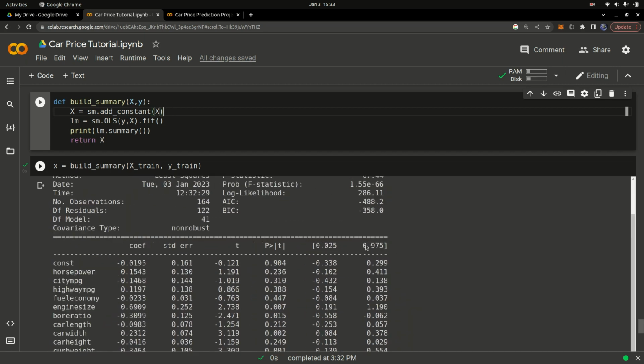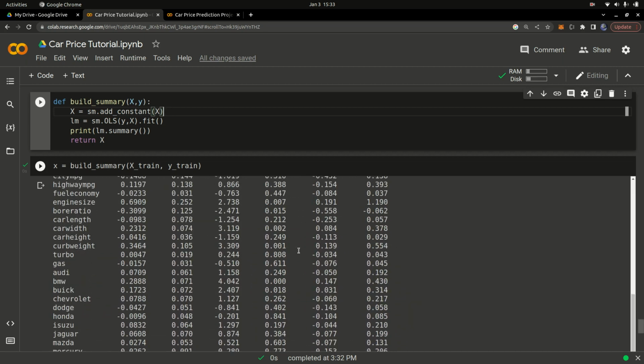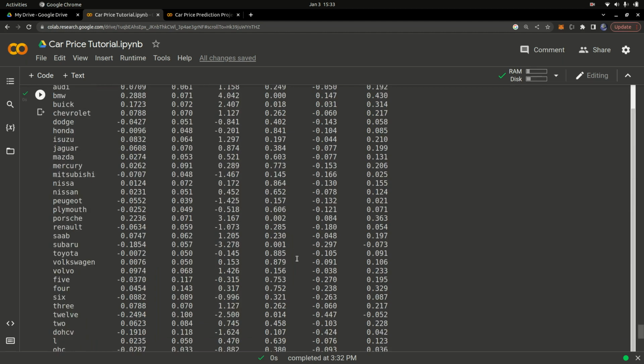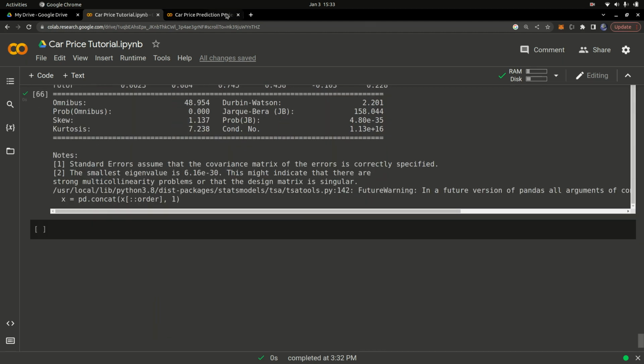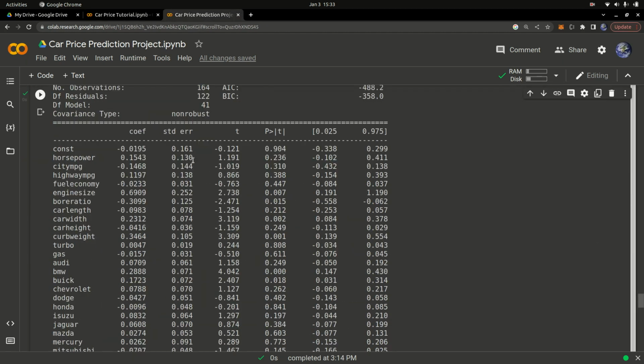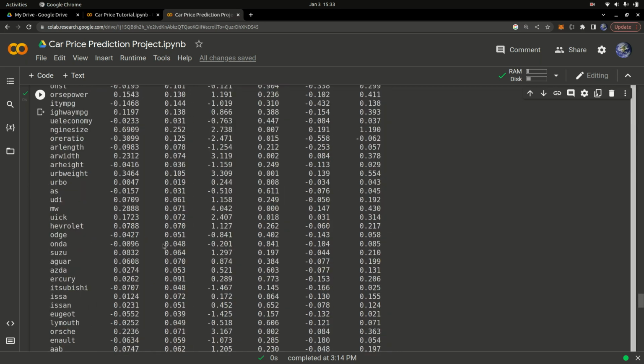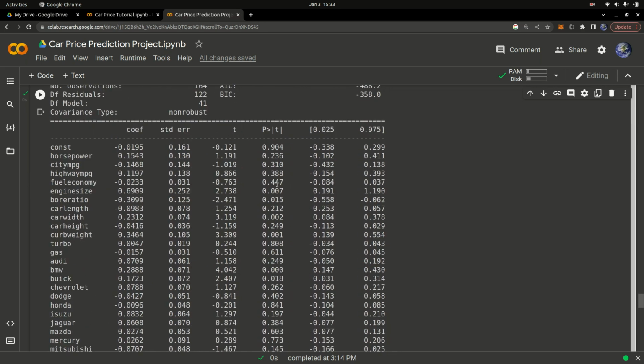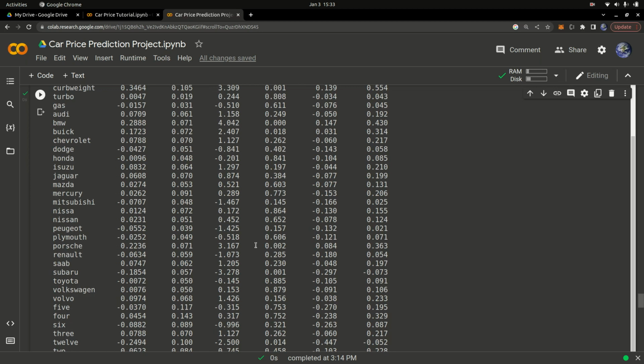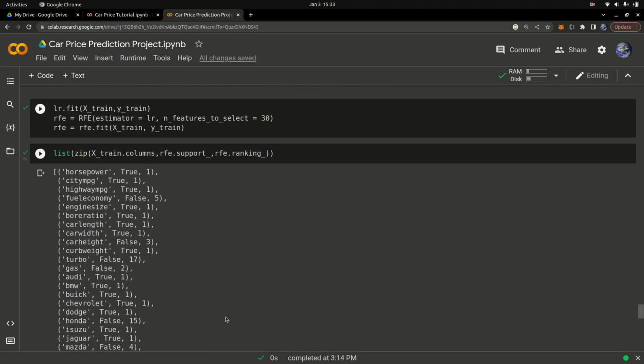I don't want to go ahead and talk about the statistics of this, because this is an introduction course, so I'm not going to talk about the statistics of these models. Okay. These are the statistics that we can use, the p-values, to decide which features to choose and which ones to drop. I don't want to go into the statistics because it's just an introduction. You can use RFE to choose which features you want based on the p-values and so on.